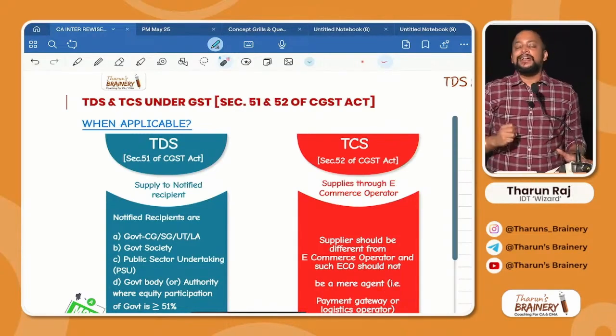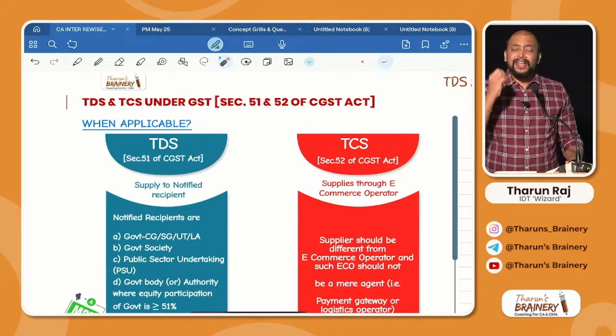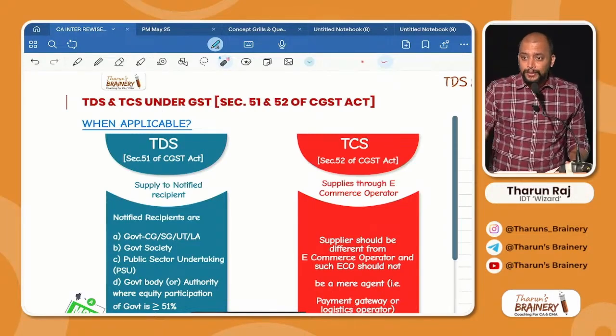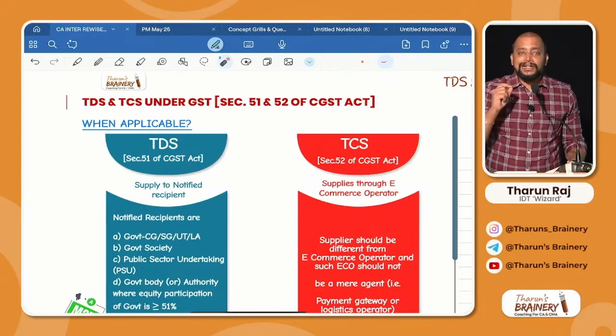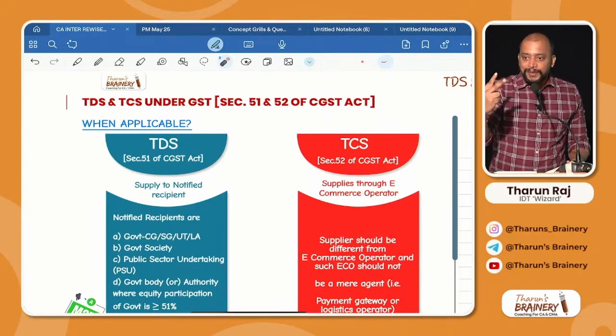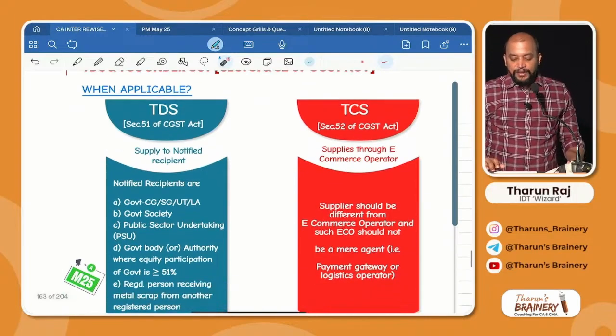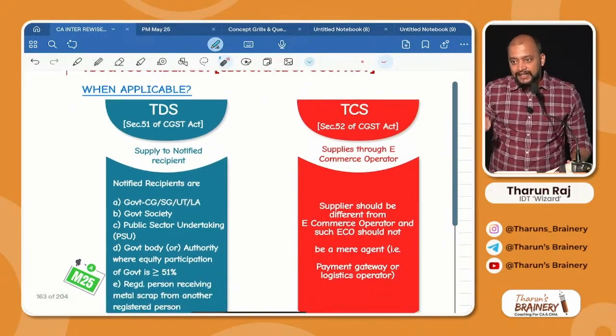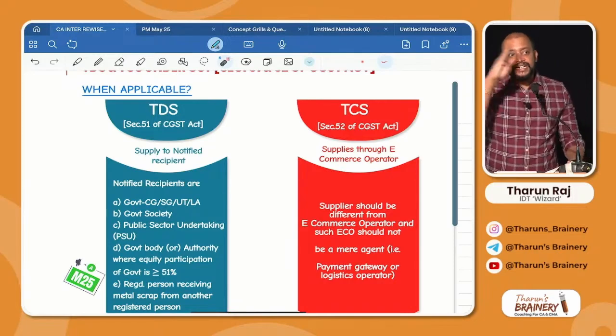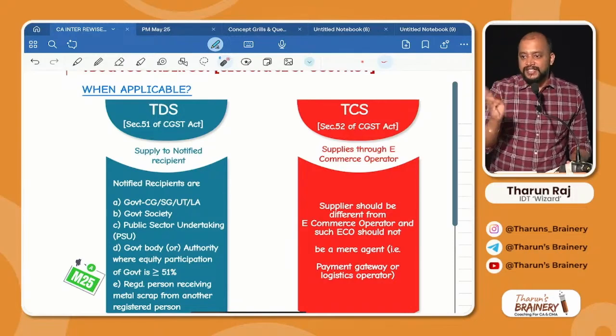Again, I am repeating, whenever I am making supplies to a notified recipient, either goods or services or both, that notified recipient will be deducting TDS at the rate of 2% and they will be remitting that 2% to government. Is it clear? Now see there. First we will complete TDS fully and then we will see TCS, so that you will know the differences between them.